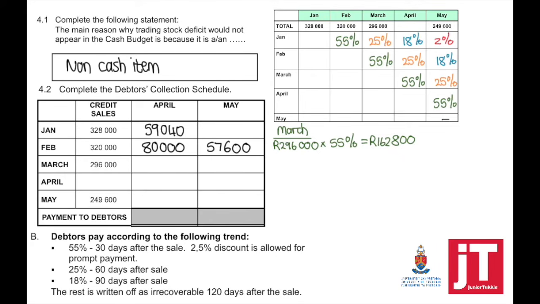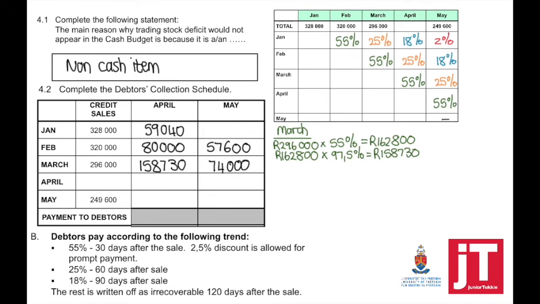Of that, we're only going to collect 97.5% of the total outstanding debt because we provide our debtors with 2.5% discount for prompt payment. So the amount that we expect to collect from our debtors is 158,750. Then we expect 25% to be collected in May from the March credit sales.